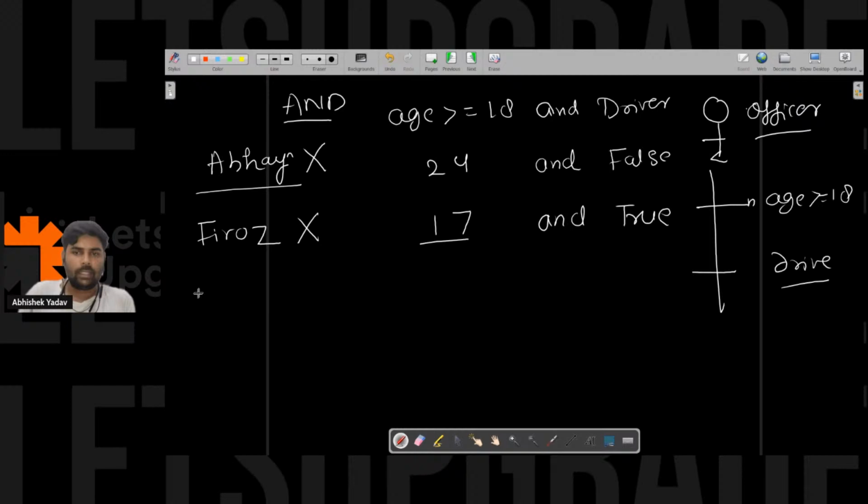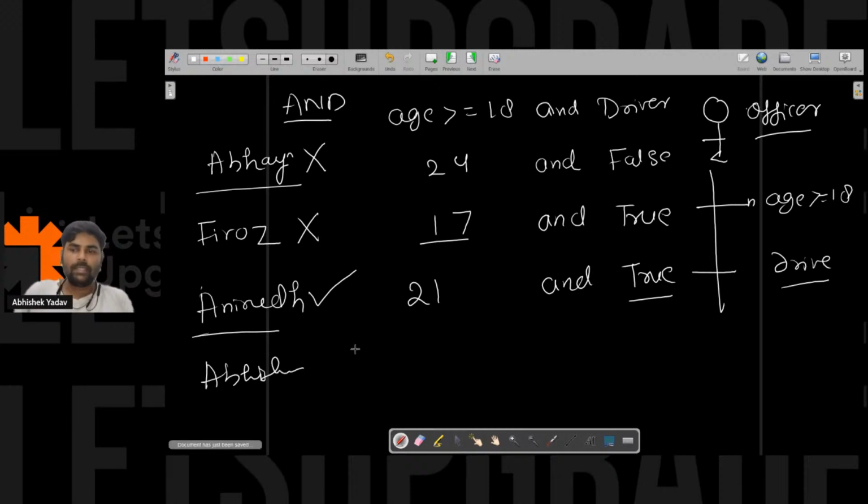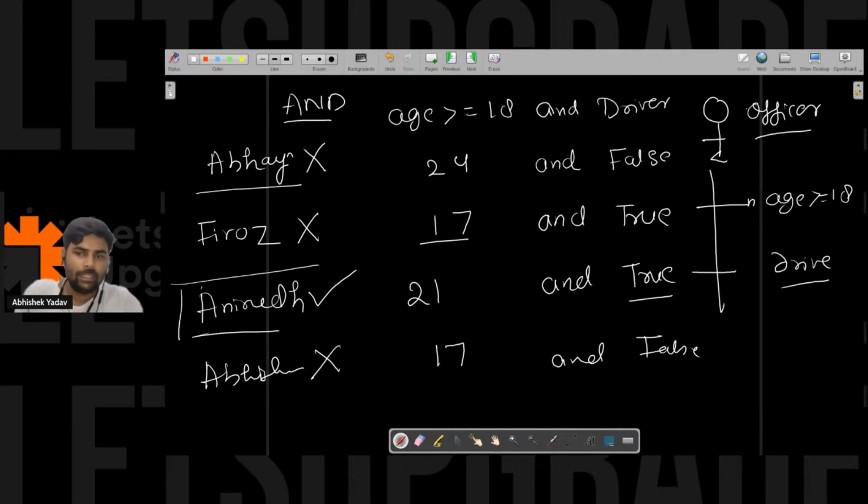Now Anirudh will come and say, hey, my age is 21 and I know how to drive. The officer will take the test and Anirudh is able to pass the test. This time both the conditions are true, so the moment both conditions are true, Anirudh will get the driving license. And in my case, my age is 17 and I don't know how to drive, so both conditions are false. In this case also I will not get the driving license. So Anirudh is our hero.